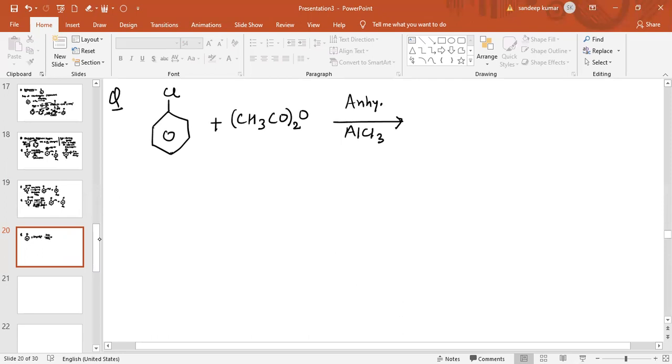Now see what happens. First arrange this reagent like this: CH3 C double bond O and O, C double bond O and CH3.